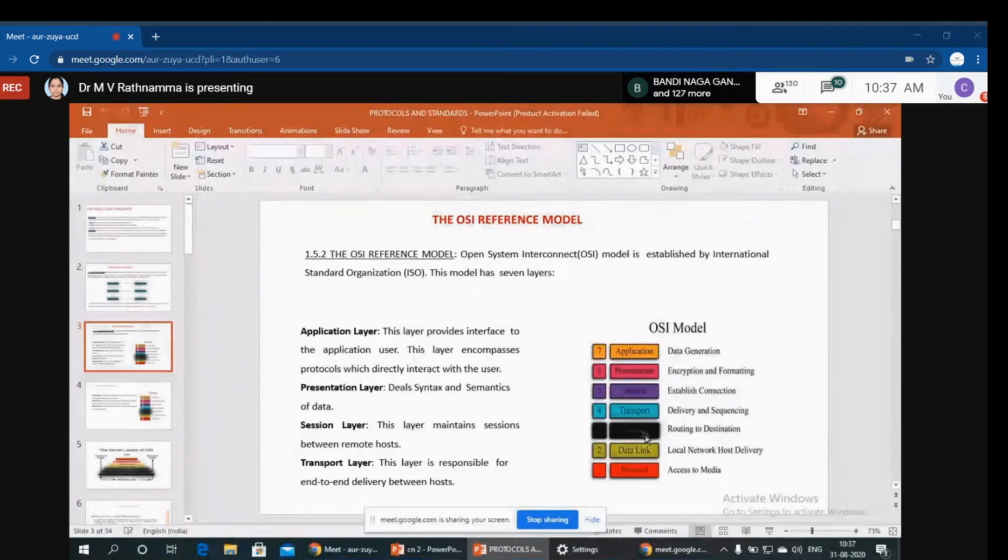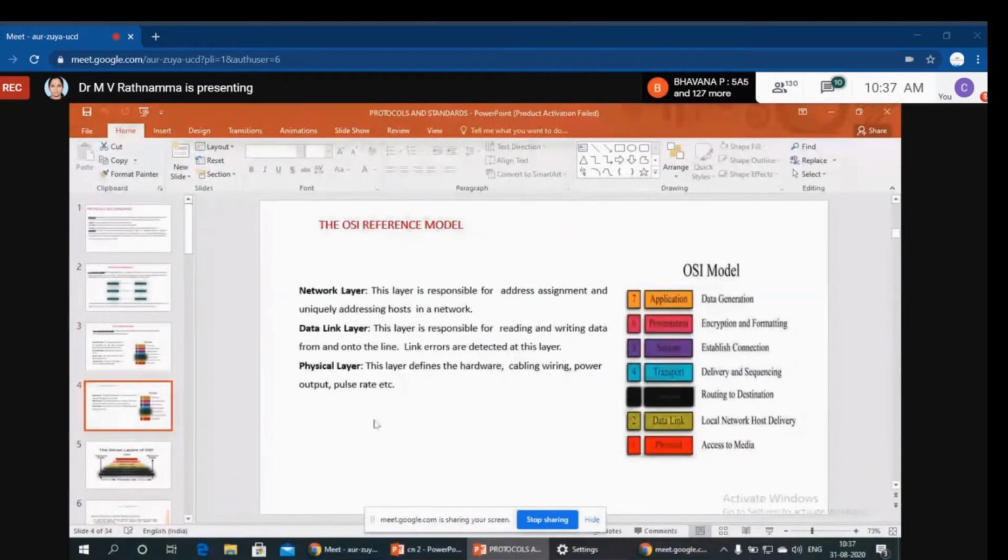The data link layer is responsible for reading and writing data and detecting errors. Then the physical layer is the cabling, wire, power outputs, pulse rates, etc.